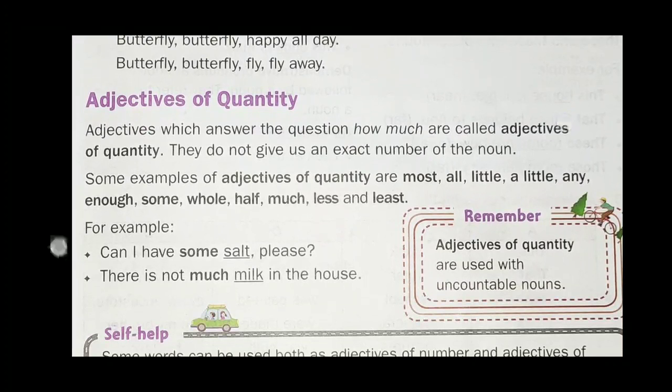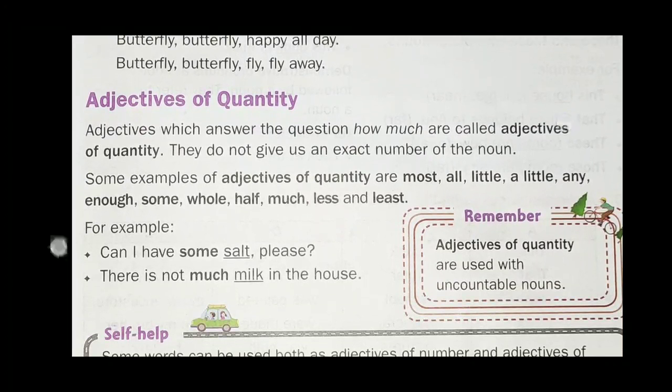Such kinds of adjectives answer the question: how much, like, all, little, any, enough, some, half, etc. These kinds of adjectives are used with the uncountable nouns.